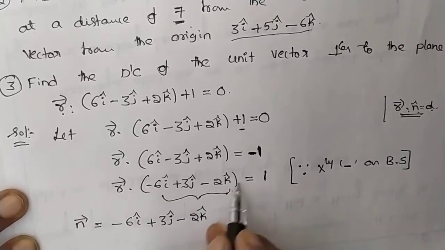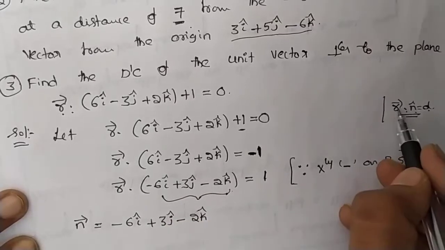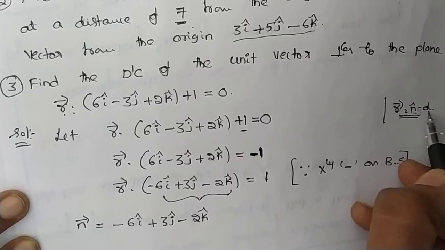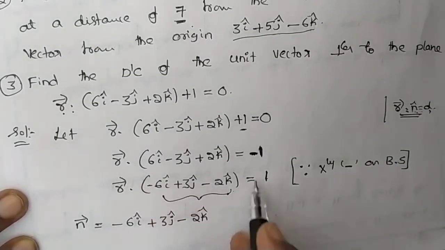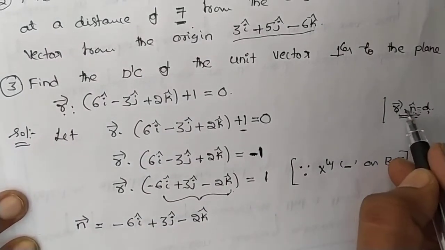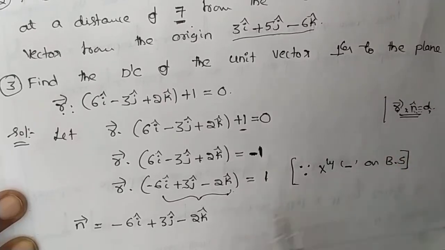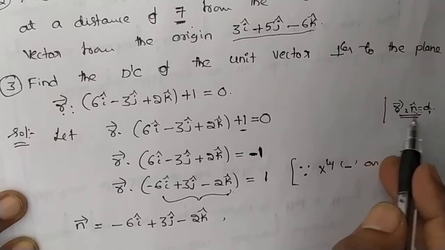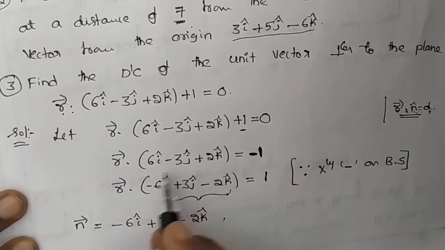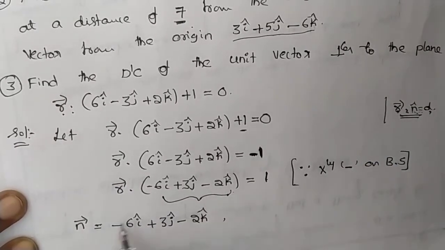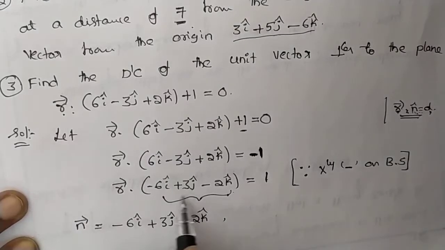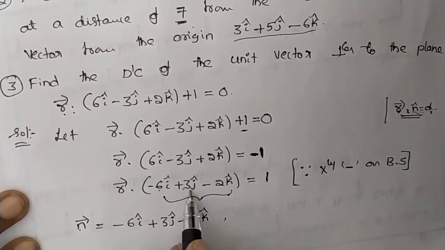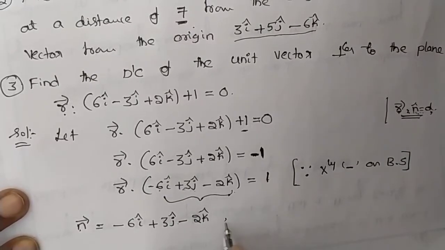We have to represent this plane in the form of r dot n cap equals to d. It is not an n cap here; it is a normal vector, that is, n vector equals minus 6i plus 3j minus 2k.